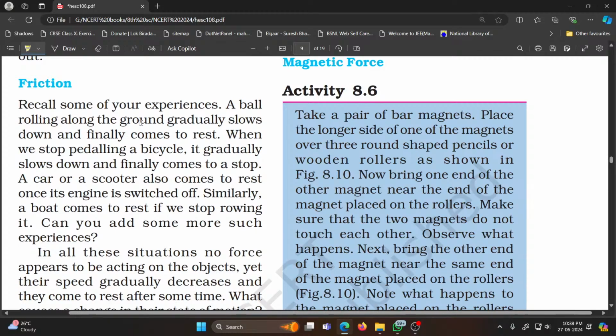The speed goes down because of the opposition force, and this opposition force comes into play because of the two surfaces in contact. When one surface is moving against the other, there is a frictional force acting between the two surfaces, and this frictional force reduces the speed of the object.